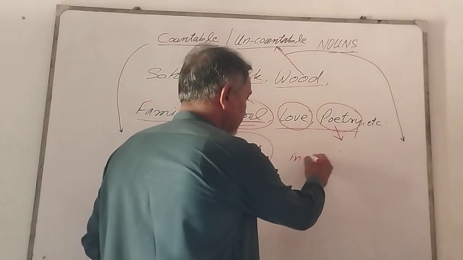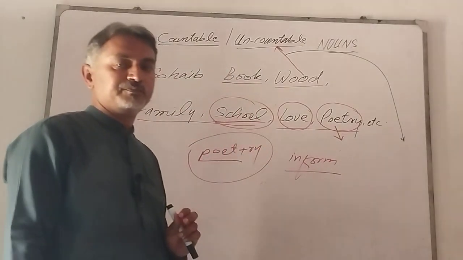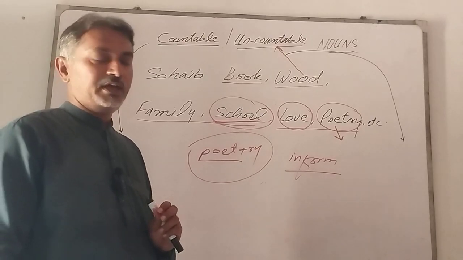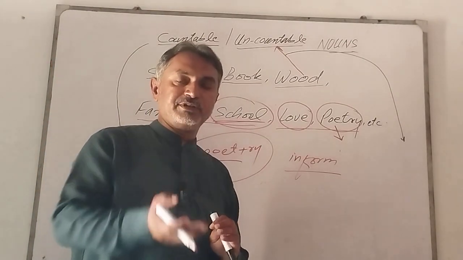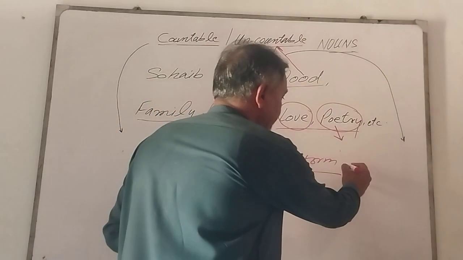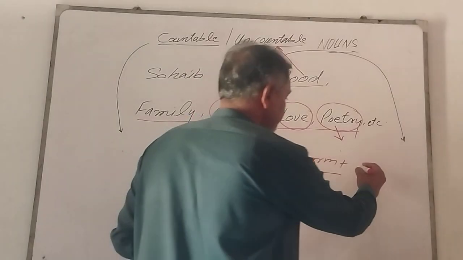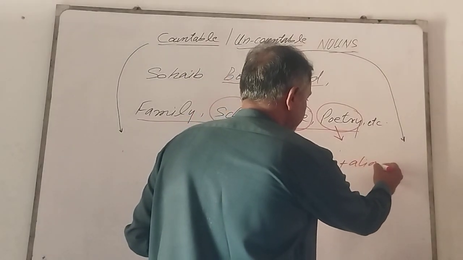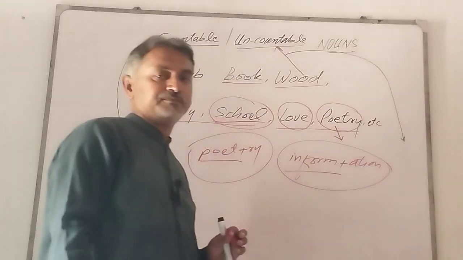For example, we have a verb inform and we want to convert it into an abstract noun. We must suffix here ation. Now it has become an abstract noun.